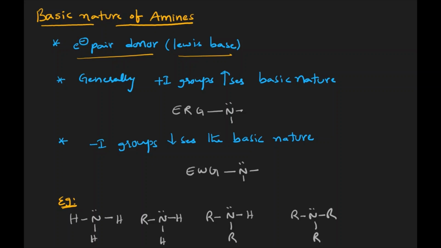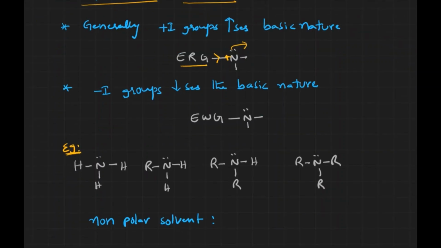Generally, plus I groups increase the basic nature. How do plus I groups increase the basic nature? Plus I groups are electron releasing groups. They release electrons. When they release electrons, what happens? The electron density on the nitrogen increases and the tendency to donate the electron pair increases. That is how plus I groups increase the basic nature, and minus I groups decrease the basic nature.